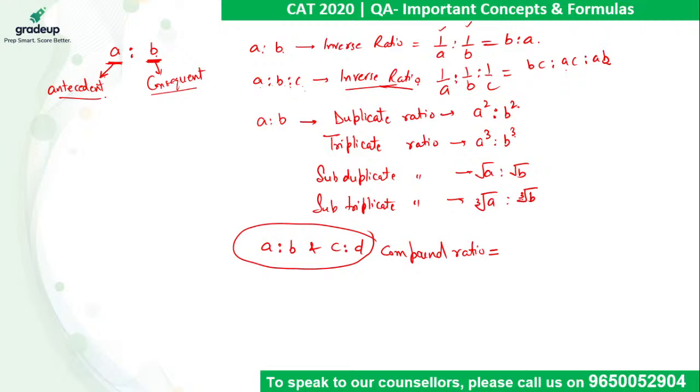So when it comes to compound ratio, you just need to multiply the ratio. So it is AC is to BD. Just multiply the respective terms A into C and B into D. So if there are two ratios, A upon B into C upon D will be AC upon BD, right? Now, what will be the compound ratio of A is to B, C is to D and E is to F? What is the compound ratio of these three? ये बताओ जल्दी से.